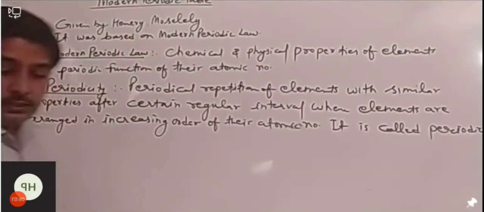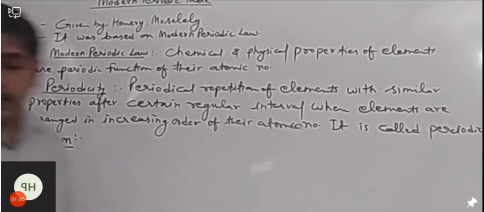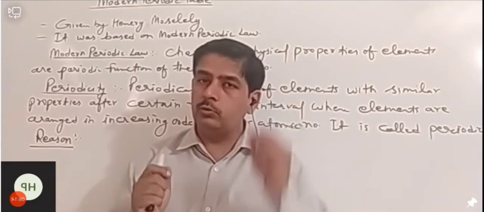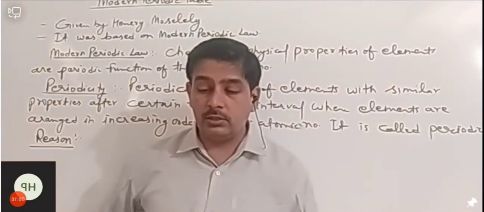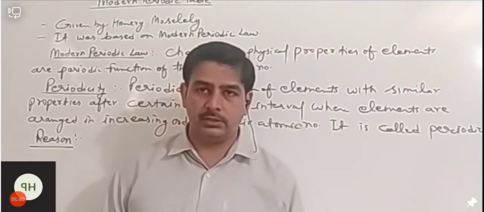So let's see the reason for periodicity. Let's try to understand the reason: why do we see periodicity? Why does periodic repetition of properties happen?